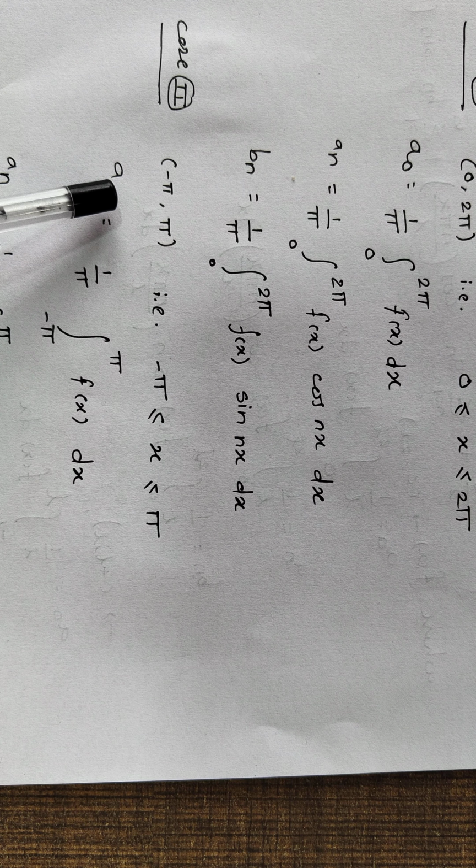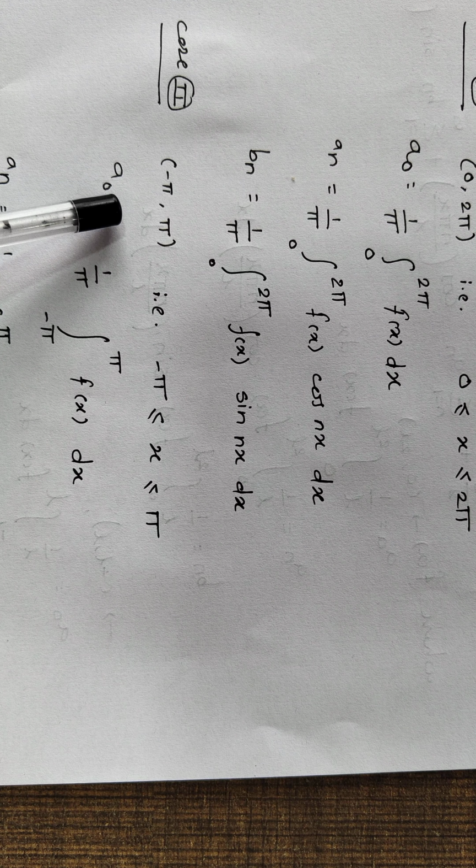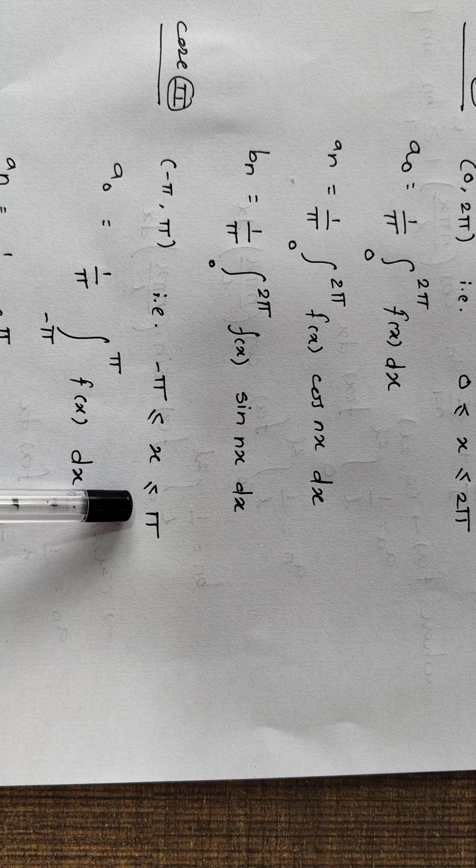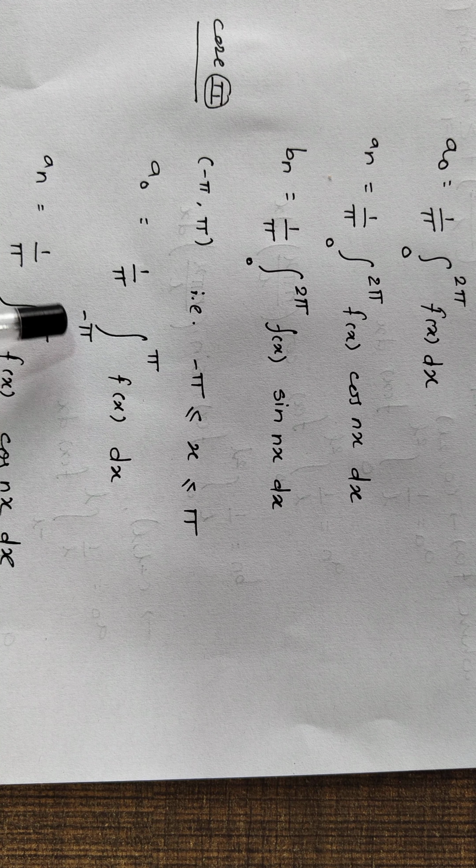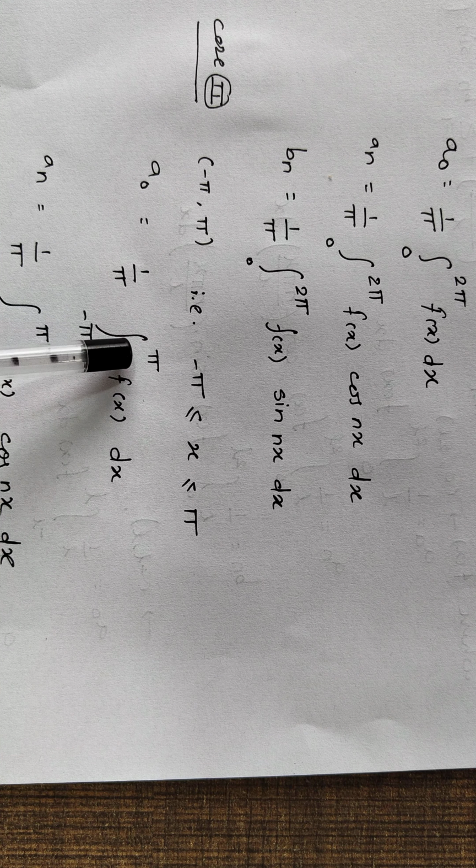Case 2, minus pi to pi, the limit is minus pi to pi with respect to x. So the formula of a naught is 1 upon pi integration of minus pi to pi f of x dx. An is equal to 1 upon pi integration of minus pi to pi f of x cos nx dx. Bn is equal to 1 upon pi integration of minus pi to pi f of x sin nx dx.